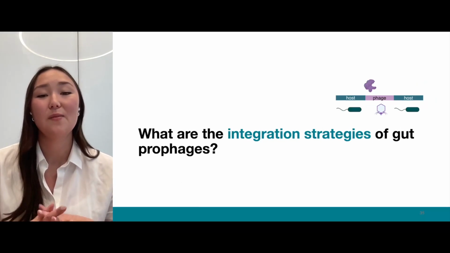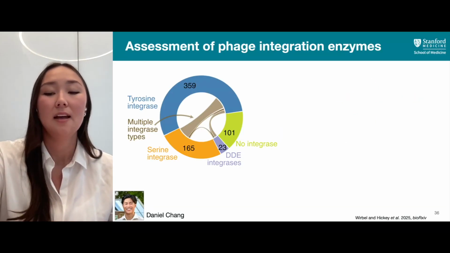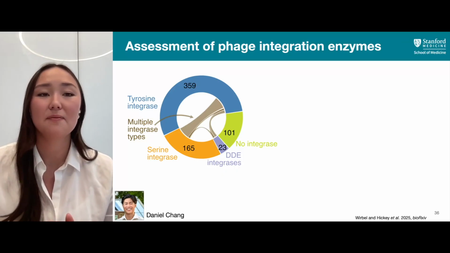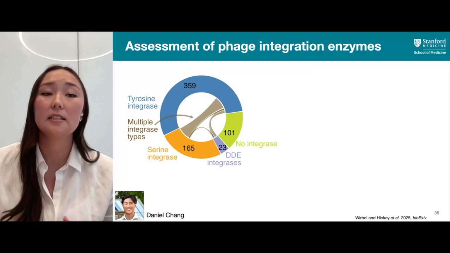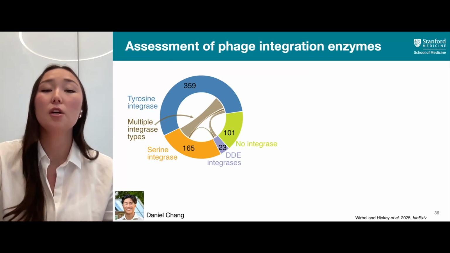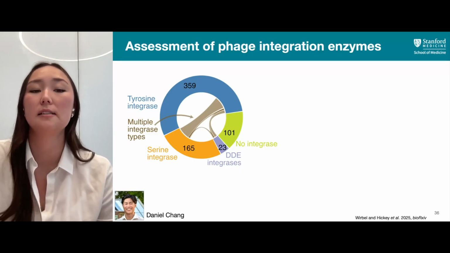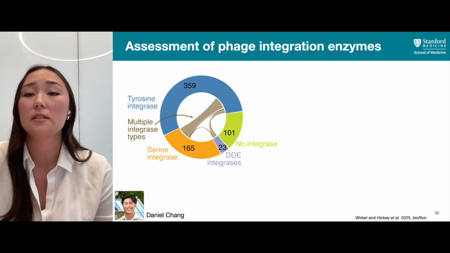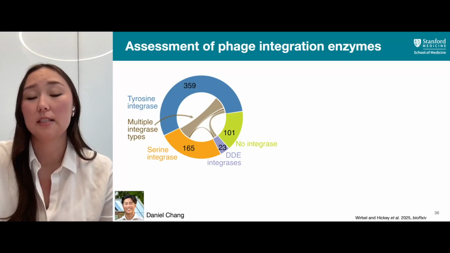Next, we were interested in looking at what the integration strategies are of gut prophages. This was work that was done with a fantastic rotation student in our lab, Daniel Chang, in which he looked at our phages that had this exact boundary evidence to look for which phage integration enzymes they encoded. So he looked for canonical phage integrases such as tyrosine integrases, serine integrases, and DDE integrases, and interestingly found a handful of phages that are found integrated but don't seem to encode one of these canonical integrases.